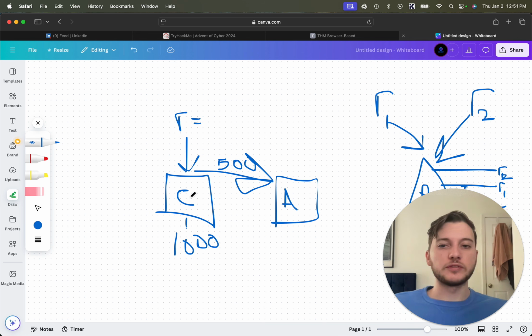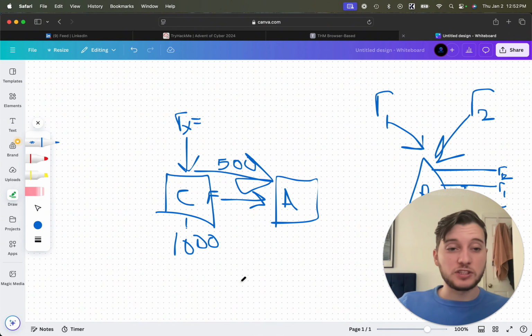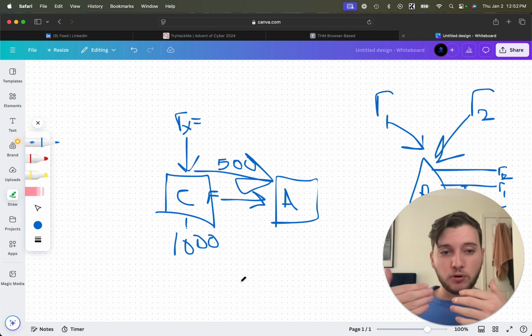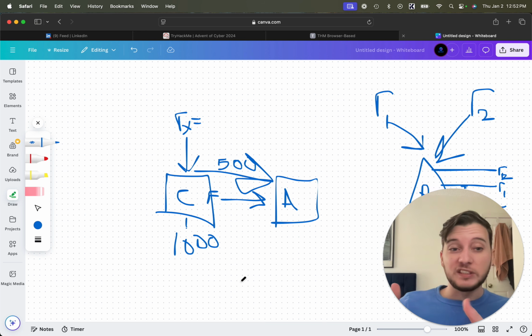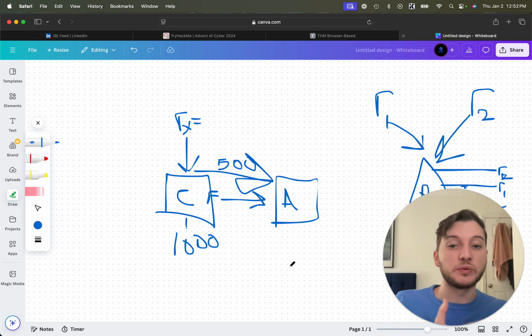To transfer 500 from here over to here. So what we're going to do is basically send multiple requests, right? Let's just say, for example, we're sending 5 requests to transfer 500. If the application was secure and it processed every request fully before processing the next request, we would only get our $1,000 in this account, right?